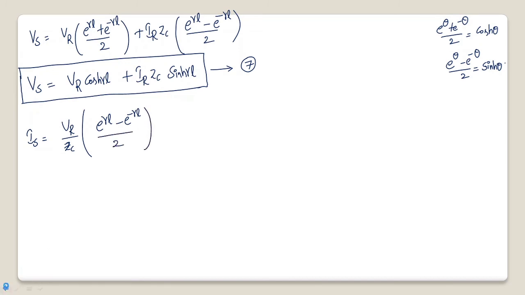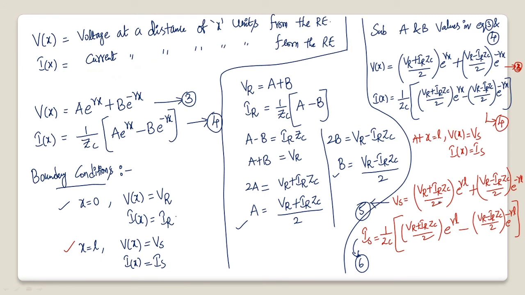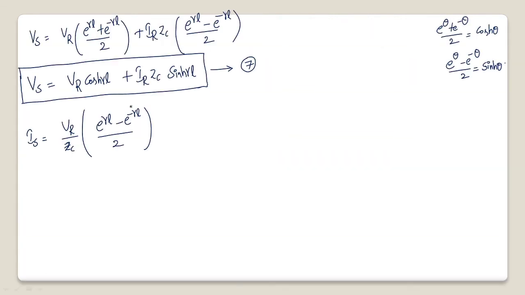And as the second term, if you multiply IR Zc with 1 by Zc, Zc will get cancelled. You will have only IR. If I take IR as common, you will get e power gamma L by 2, and minus of minus gives plus, e power minus gamma L by 2. So what you will get? e power gamma L plus e power minus gamma L by 2.